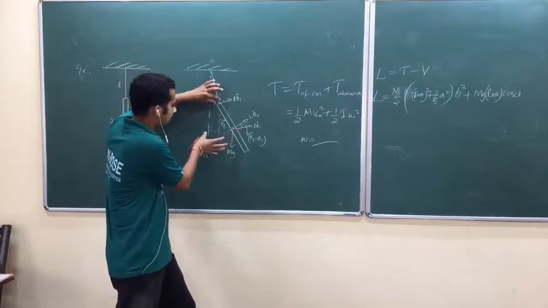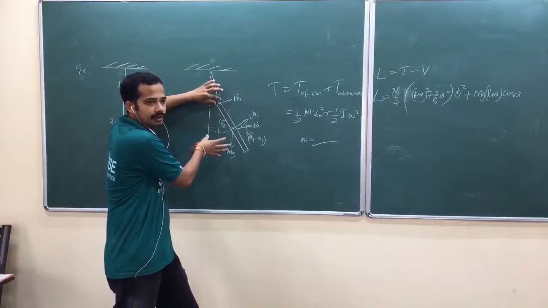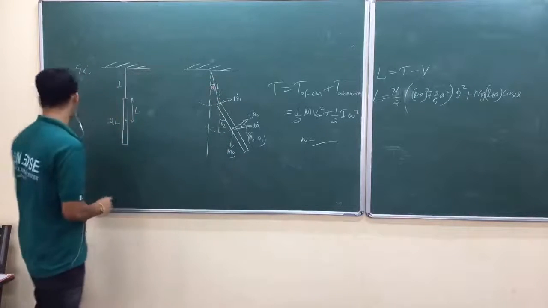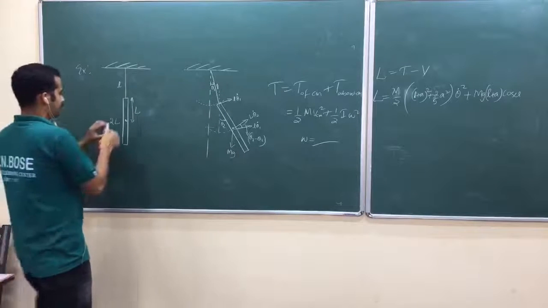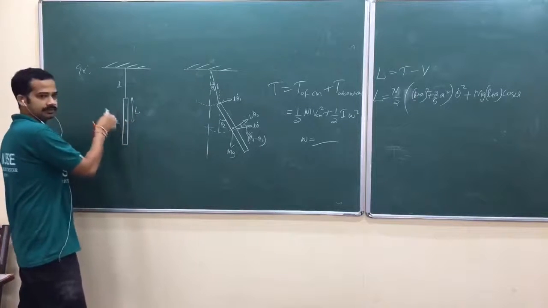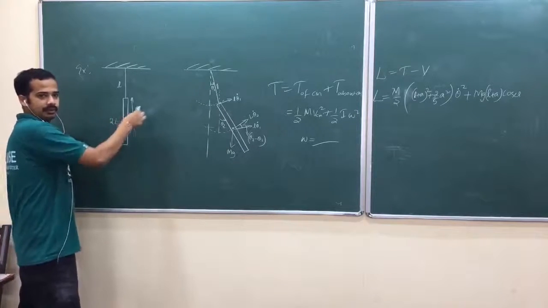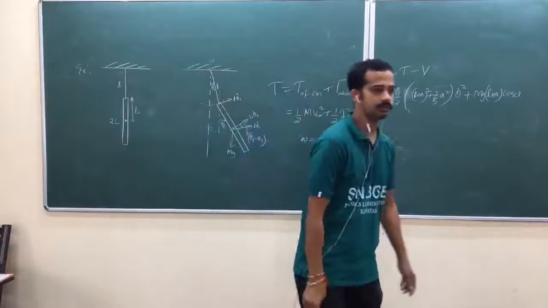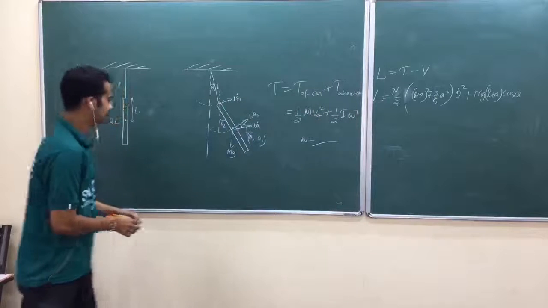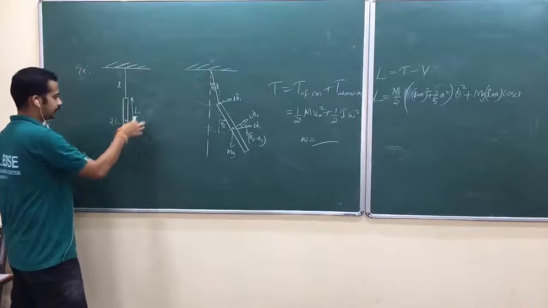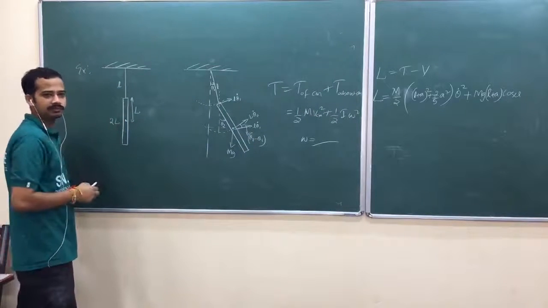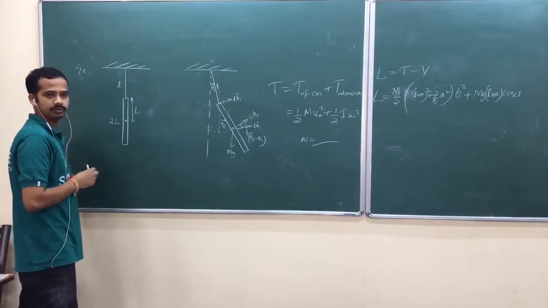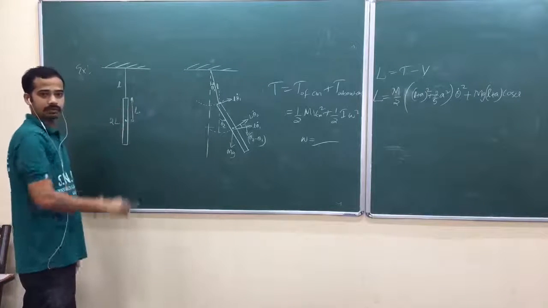Suppose it was doing like this. I have a rod here. Suppose it was doing like this, then there will be no motion about the center of mass, am I right? If it was doing like this, somehow, then theta 1 is variable.